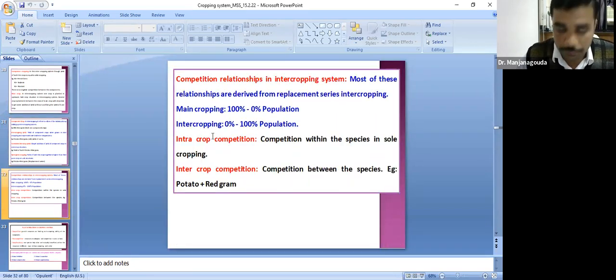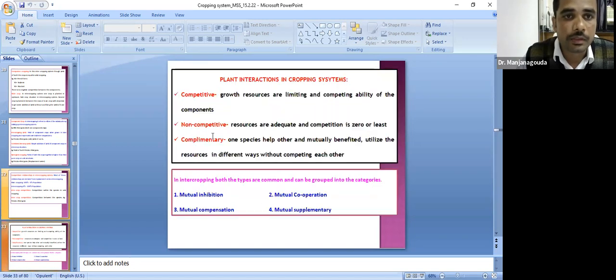Coming to the plant interactions in the cropping system. Competitive, non-competitive, and complementary interaction. In intercropping, both the types are common. These are four categories: mutual inhibition, mutual cooperation, mutual compensation, and mutual supplementary. This is very, very important from your examination point of view. There are four types of interactions in cropping system: mutual inhibition, mutual cooperation, mutual compensation, and mutual supplementary.